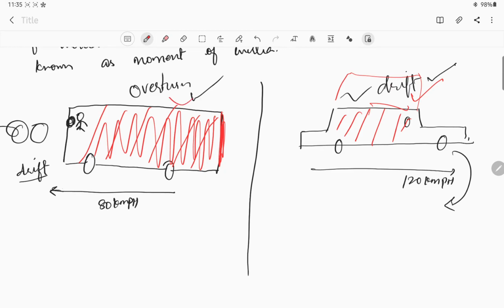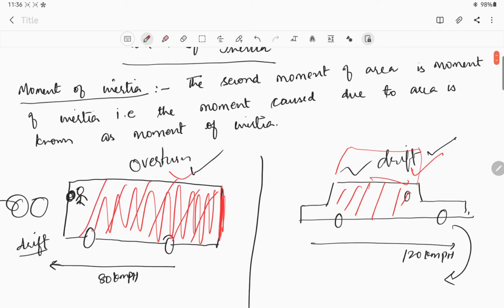Okay, so if we take down the definition once again, the second moment of area is moment of inertia. That means the moment caused due to its area is moment of inertia.